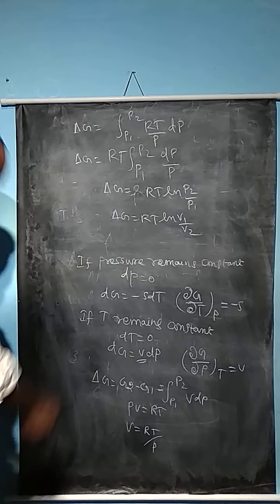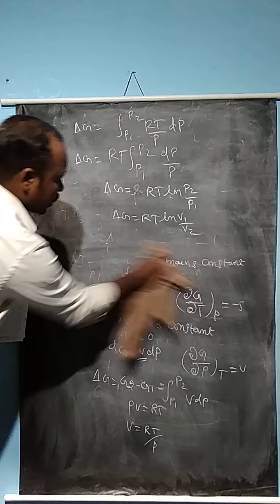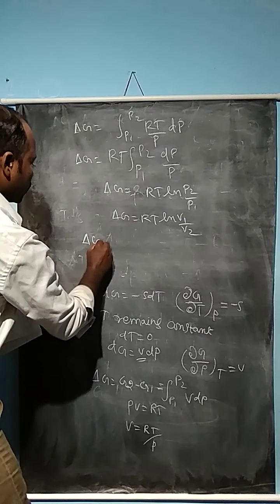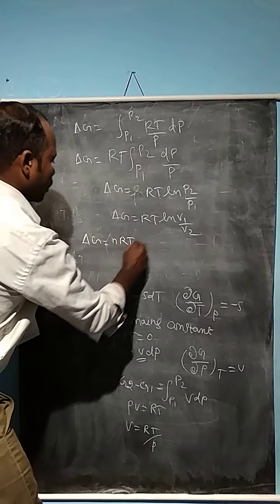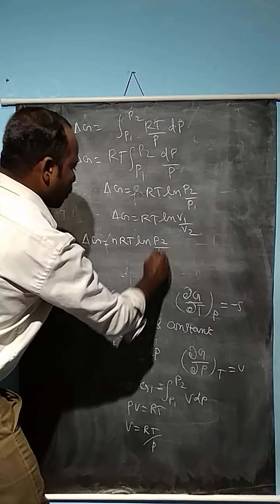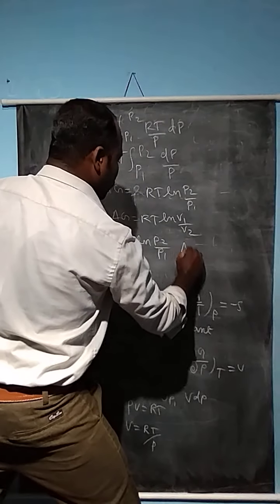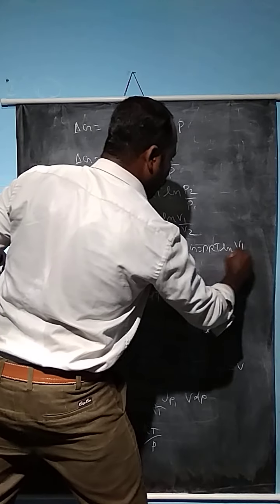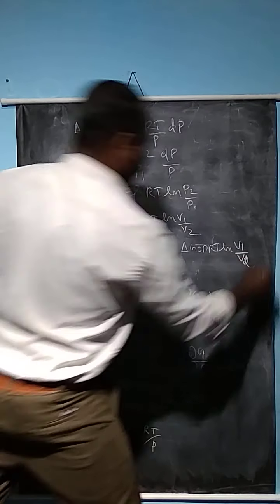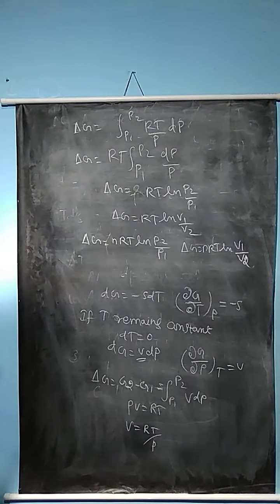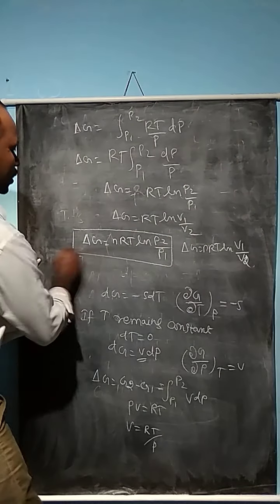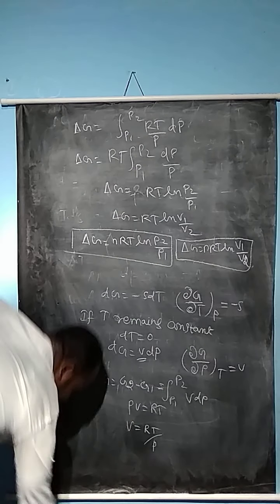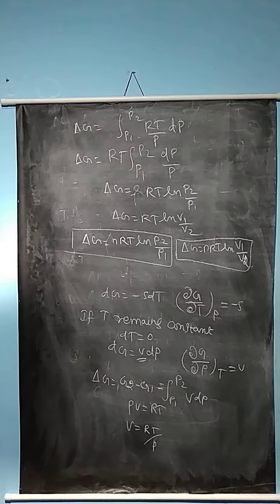For n moles of an ideal gas, delta G is equal to nRT ln P2 divided by P1, or delta G is equal to nRT ln V1 divided by V2. These are the final equations for the changes of free energy.